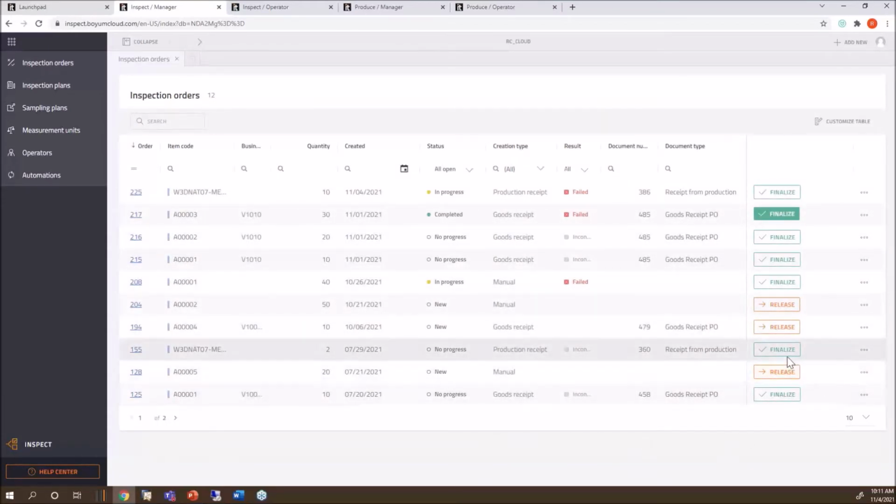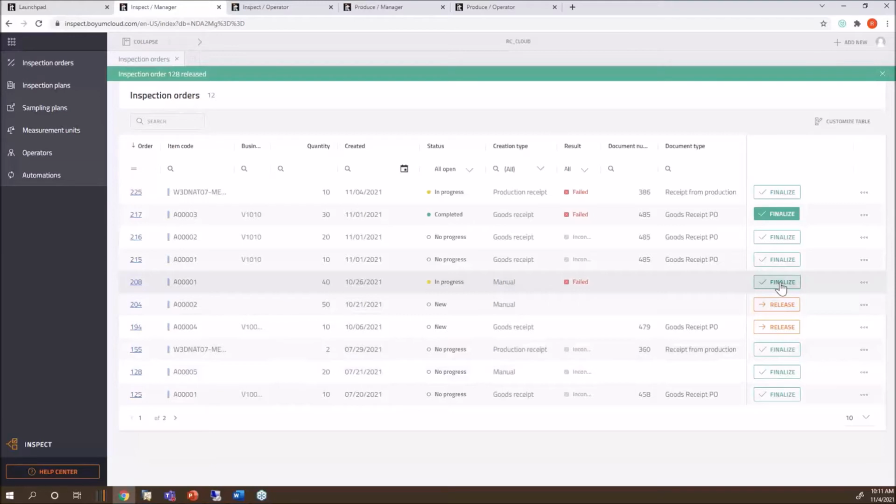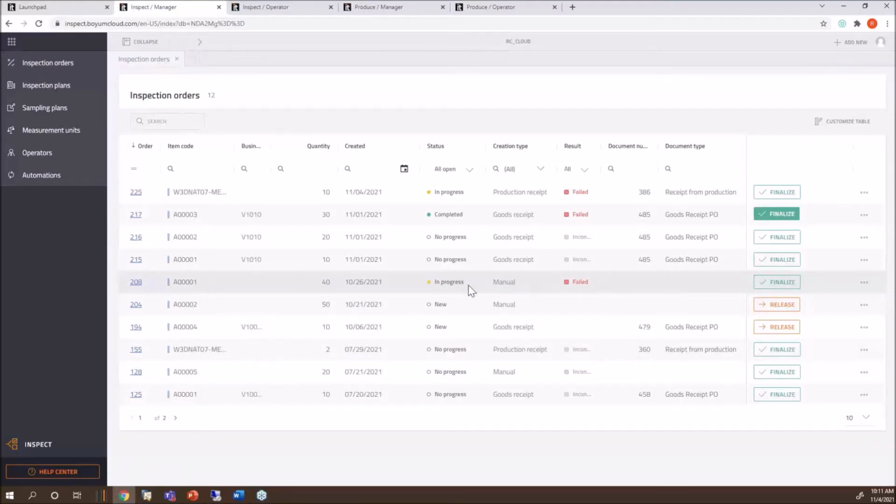Okay. This means release. The quality control operator cannot see it yet because I haven't released it. So when he or she logs on, they cannot see this quality control order, and you can always, of course, release it right here. This one, I can finalize it. Even if it's not finished, you have the flexibility to finalize it when they haven't finished the quality control order, because maybe you say, you know what, this one is not a good one, or it's failing anyway, and so on. Full visibility right here.